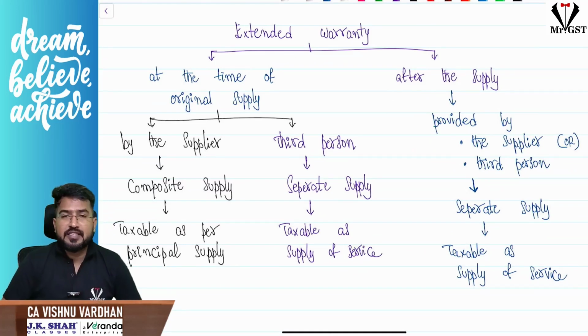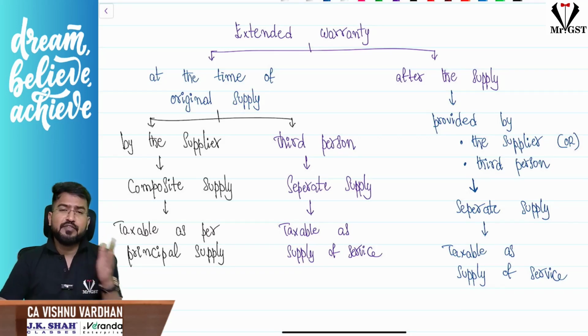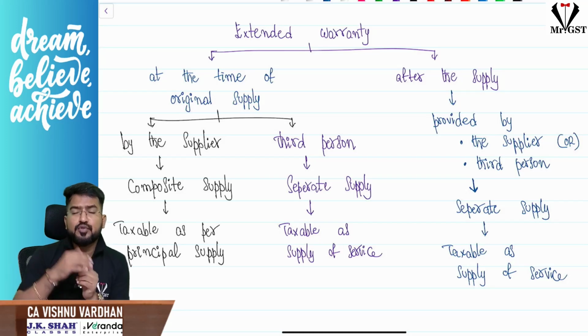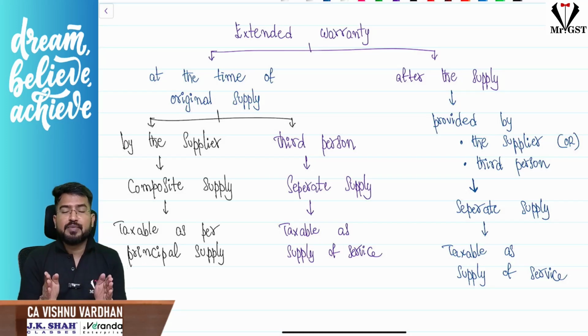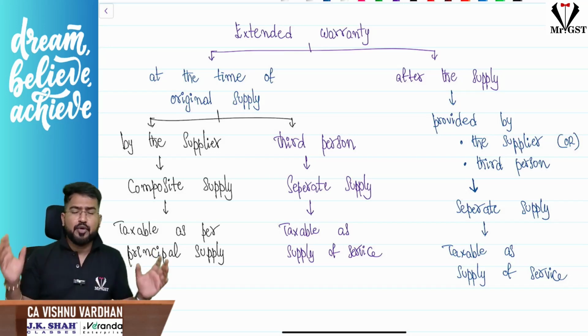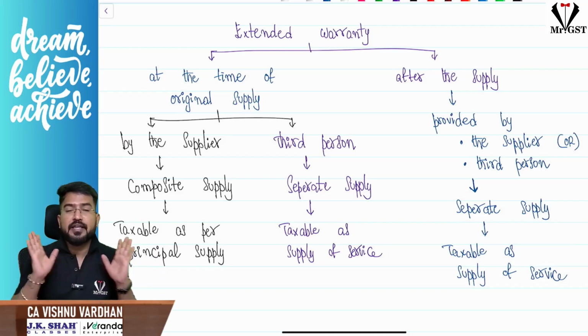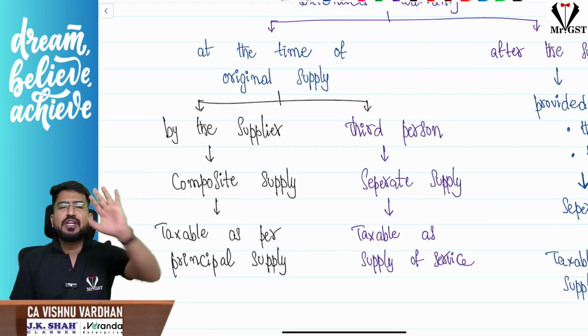With respect to extended warranty, please understand, when you are buying a mobile phone, they are saying that if you pay 2000 or 2500 rupees extra, generally when you buy a mobile, they give 1 year warranty, and if you pay 2500 extra, you will get 2 years extended warranty. So at the time of purchase of the mobile itself, if you are taking that extended warranty, sir, who is giving the extended warranty? The supplier only is giving the extended warranty.